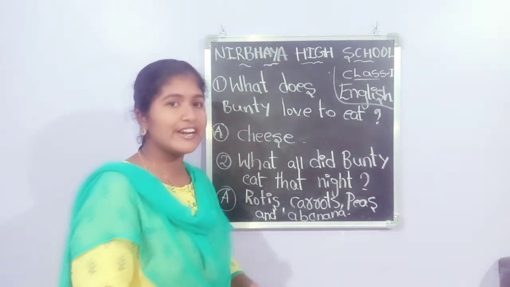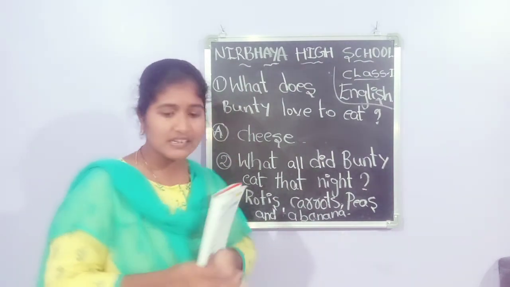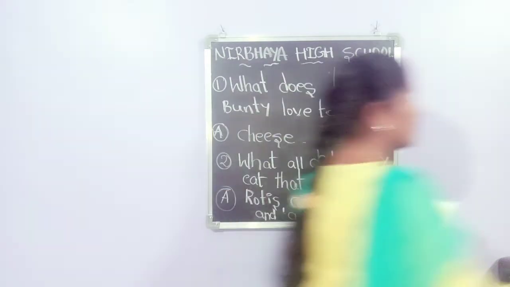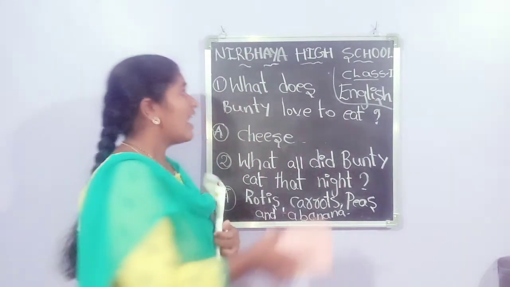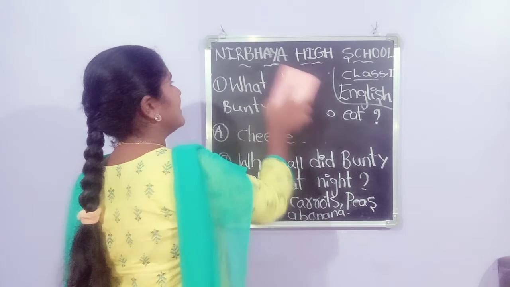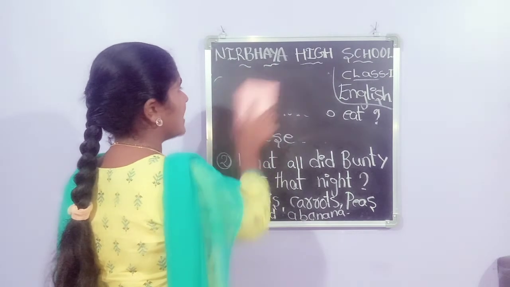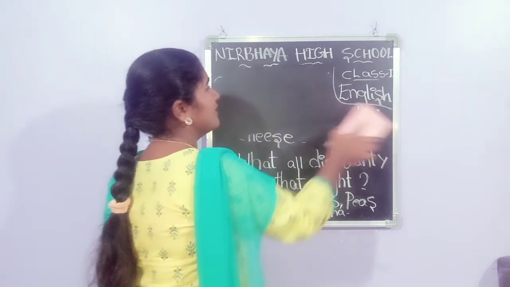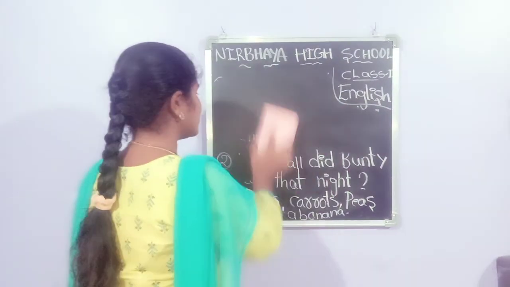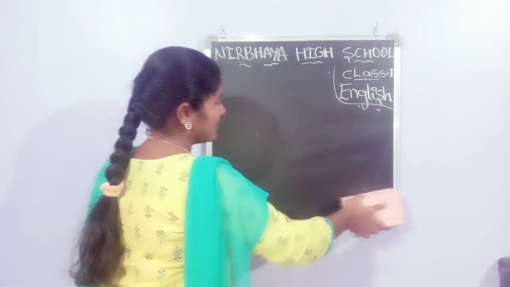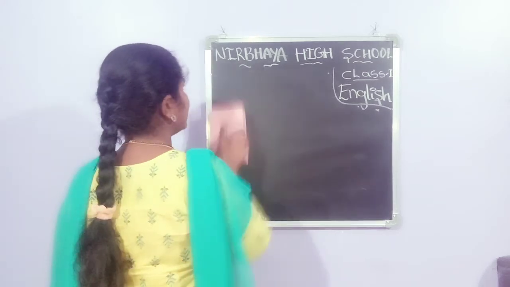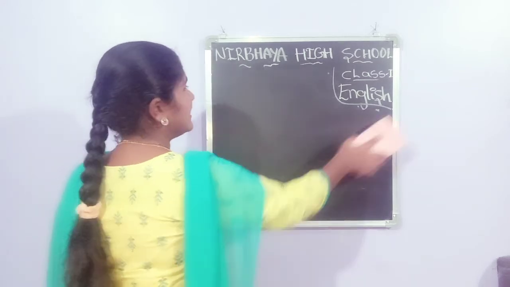Okay children. From this lesson, what do we have to learn? Tell me what you have learned from this lesson. We stop eating unhealthy food. We start eating healthy food. Don't eat outside food. Healthy food means carrot, peas, banana, rotis, like that we have to eat.